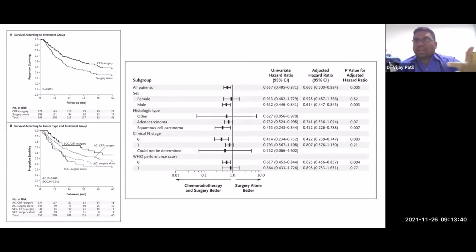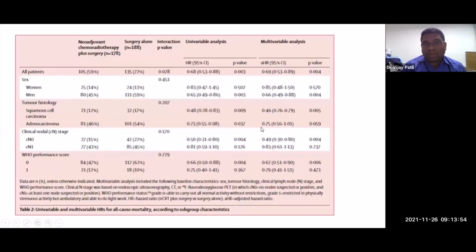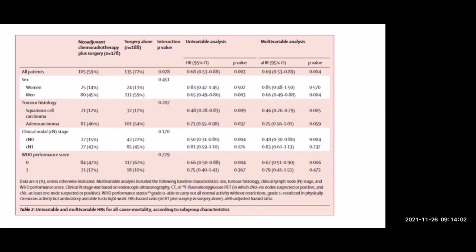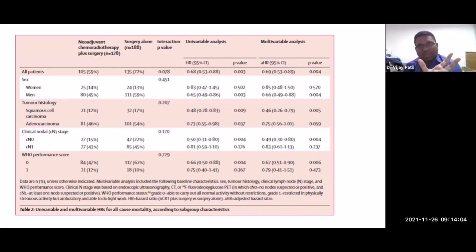So understand that when you say neoadjuvant CTRT according to CROSS, it did show benefit with respect to surgery in both adenocarcinoma and squamous, and more so in squamous. If you see, the hazard ratio is better in squamous. And yes, you need to use this CROSS regimen. So what is the CROSS regimen? They compared surgery versus neoadjuvant CTRT. Neoadjuvant CTRT was 41.4 Gy of radiation with weekly paclitaxel and carboplatin followed by surgery. So you have surgery alone versus weekly paclitaxel carboplatin along with RT followed by surgery.